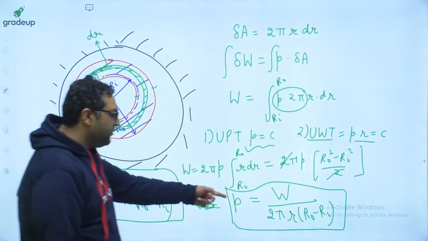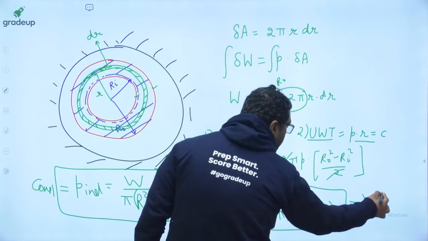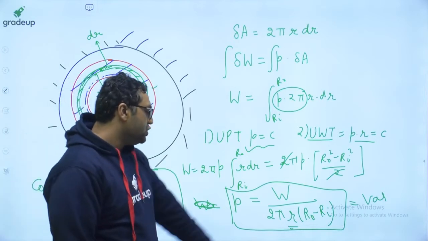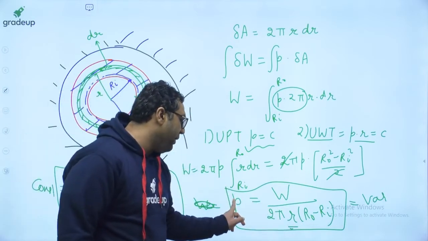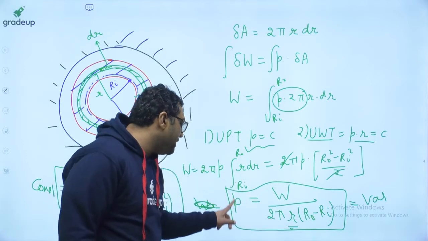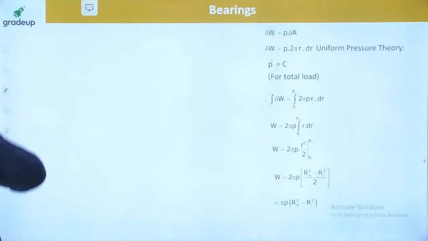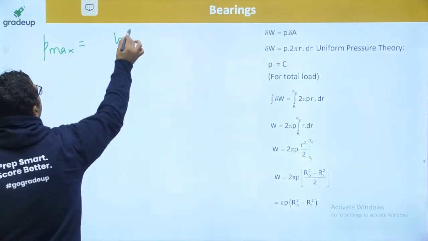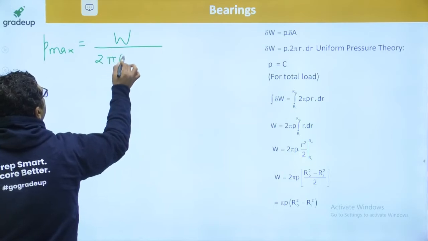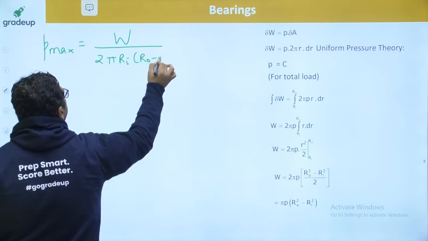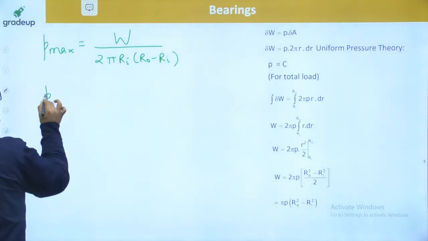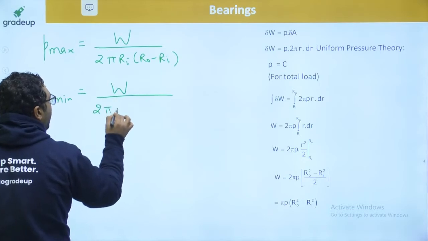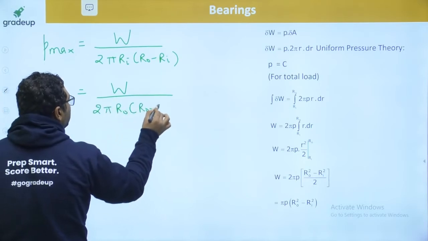But you know here pressure is a variable, because here this small r is variable. And you know this small r can vary from Ri to R naught. So when this small r will be minimum, pressure will be maximum. When this small r will be maximum, pressure will be minimum. So you can write that if you want to find out the maximum pressure, you will be getting W divided by 2 pi Ri into R naught minus Ri. And you will be having P minimum as W divided by 2 pi R naught into R naught minus Ri.